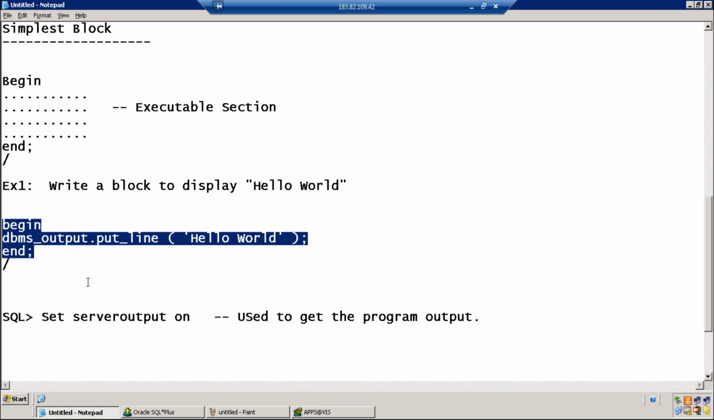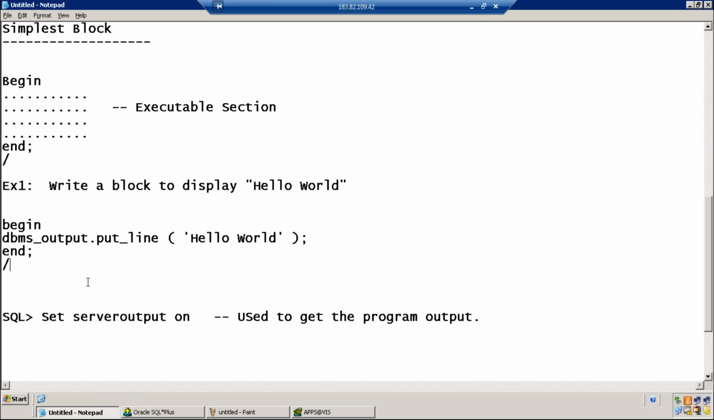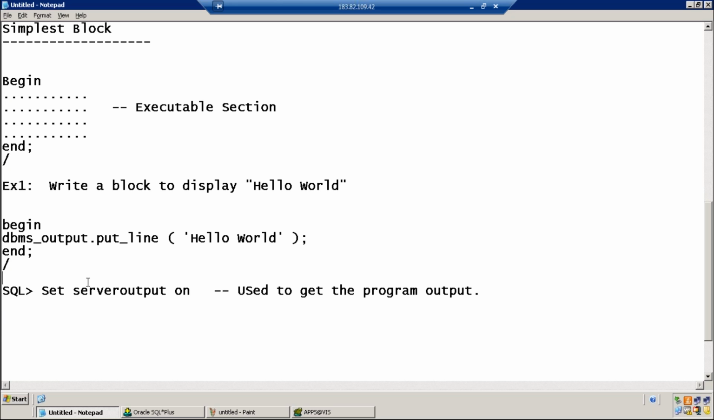Any doubts in the first program? Shall we move to the next program? Jamal, can we minimize this dbms underscore output line? It is very long. Is there a shortcut? No, you cannot do it.